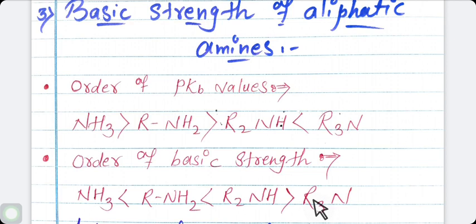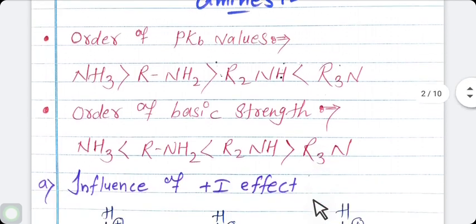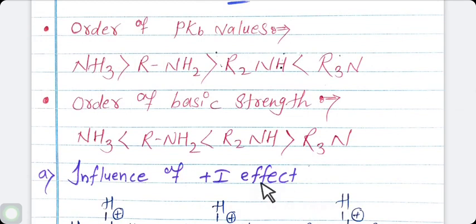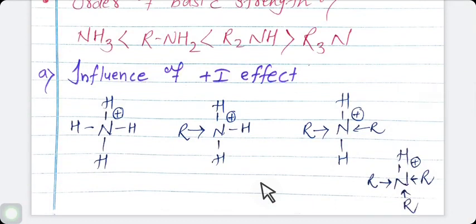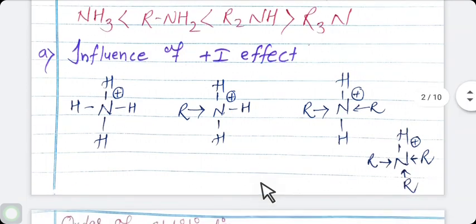It is influenced by many things, the first being the influence of plus I effect on stabilization of the conjugate acid of aliphatic amine and ammonia, which we can understand by this structure. Students, what are we studying here? We are studying the influence of plus I effect. All of you know what plus I effect is? On stabilization of the conjugate acid of aliphatic amine and ammonia, which we can understand by this structure easily.